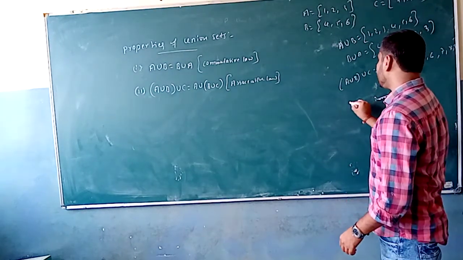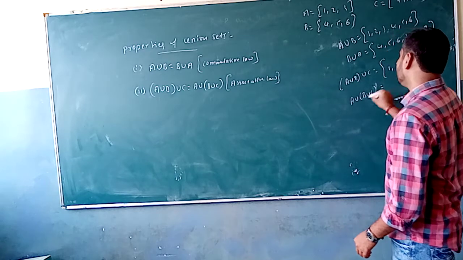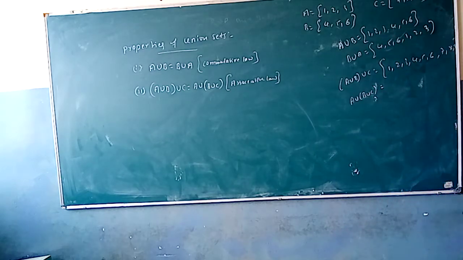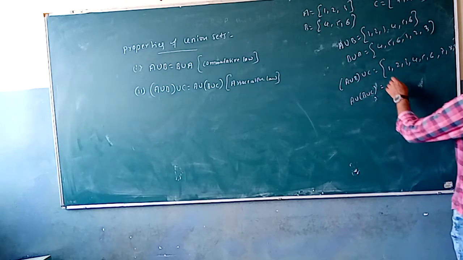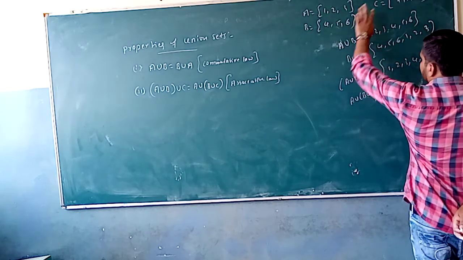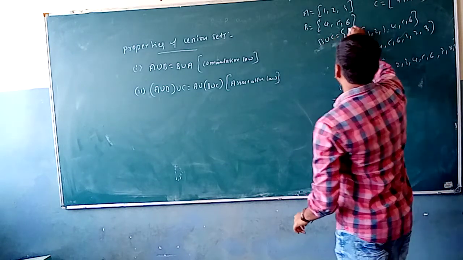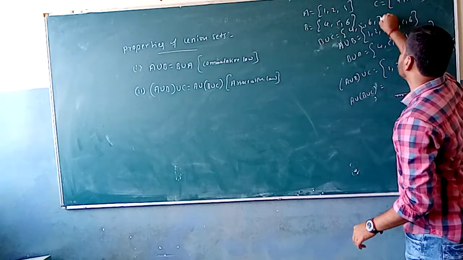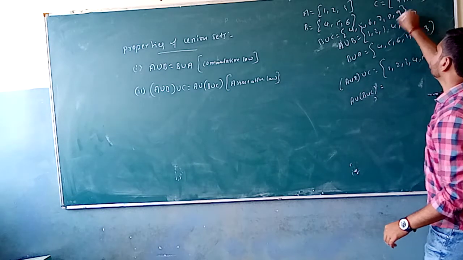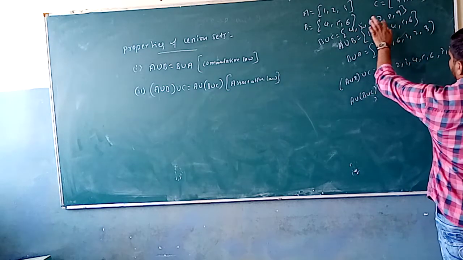When we consider A union (B union C), we are going to get it like that. So what is the value of B union C? Let's see what comes. B union C is nothing but 4, 5, 6, 7, 8, 9. These are the elements which are present in B union C. So 4, 5, 6, 7, 8, 9.